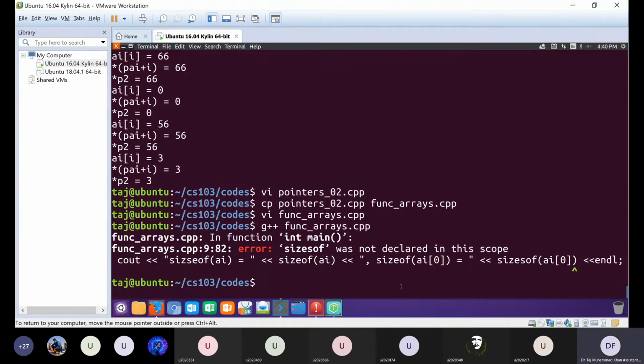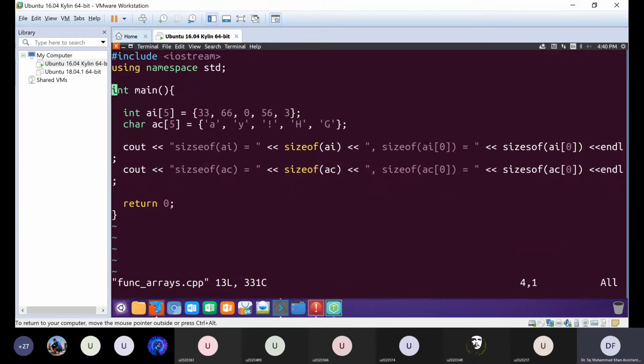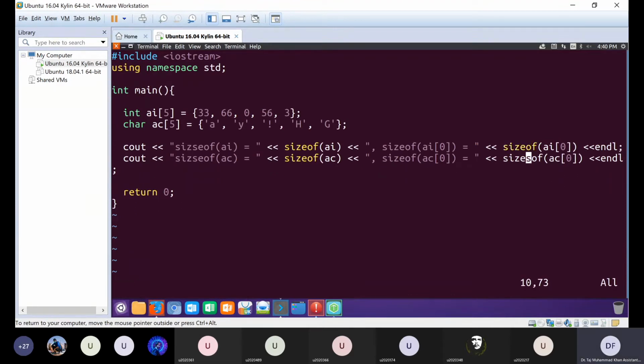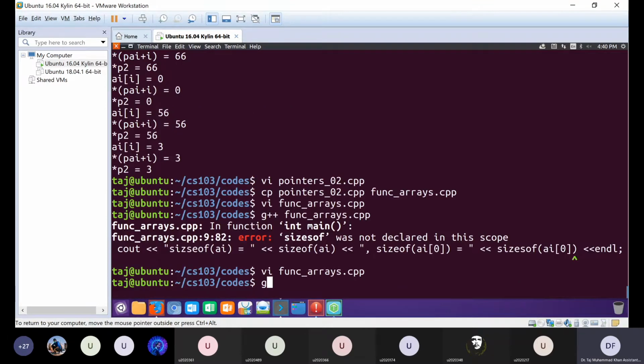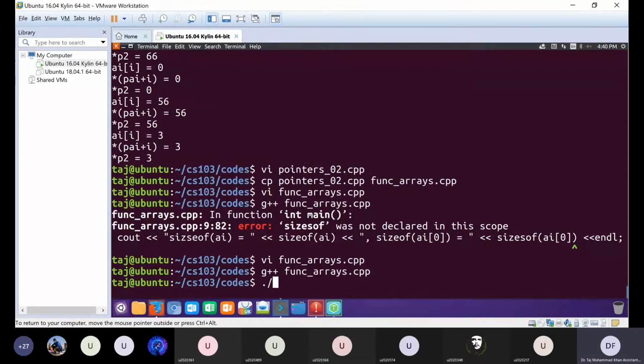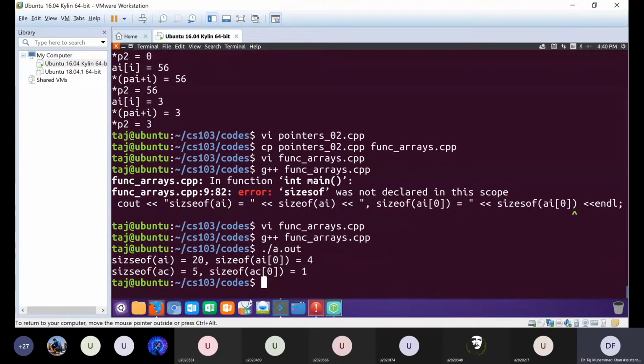Error. Sizes of, okay, I mistyped the name of the function. So, okay, that's good. And if we run this program, we'll see that.